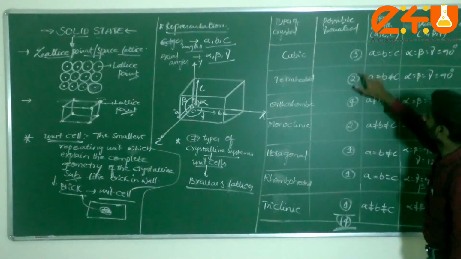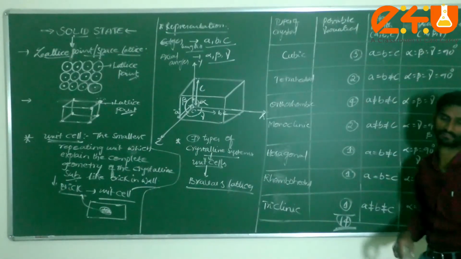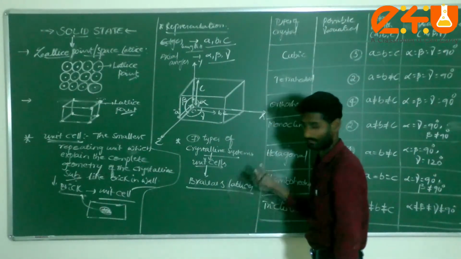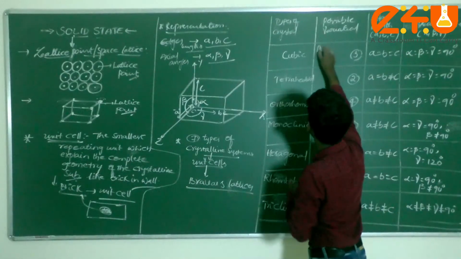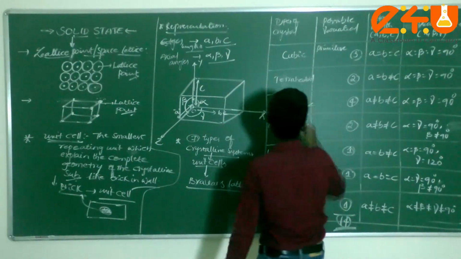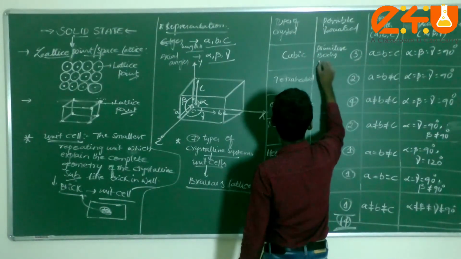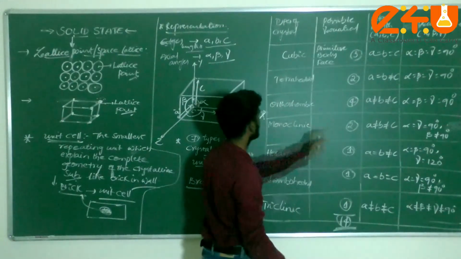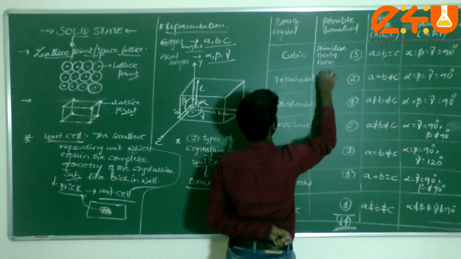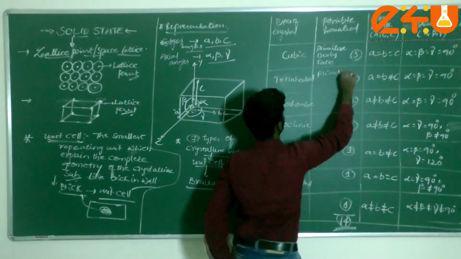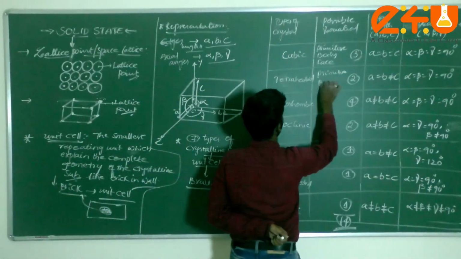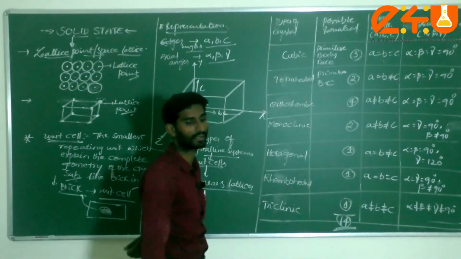Sir, what is this one? 3, 2, 4, 2, 1, 1, 1, which indicates what? First of all, check what is 3 and what type it is. Okay, 3 indicates one primitive cell, one body center, one face center. Total how many? 1, 1, 1. Total 3 came or not? Came. Next, this one comes under primitive. Next one comes under body center.